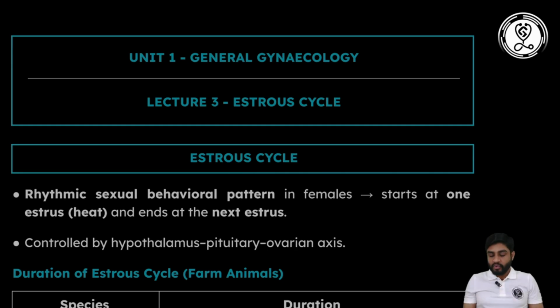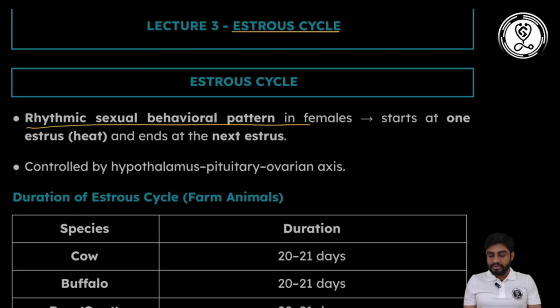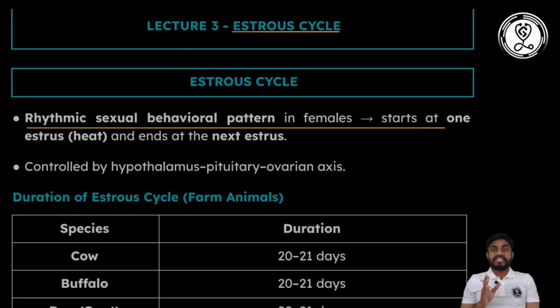In this lecture we are going to discuss the phases, the stages of the estrous cycle, and the factors that make up the estrous cycle. The estrous cycle is the rhythmic sexual behavioral pattern in females which starts at one estrus and ends at another estrus. In humans it is called the menstrual cycle, and in animals it is known as the estrous cycle. It is controlled by the hypothalamic-pituitary-ovarian axis. There are certain hormones which at a certain age will respond differently in response to any etiological agent or in response to hormones.